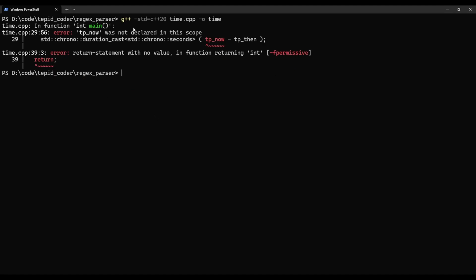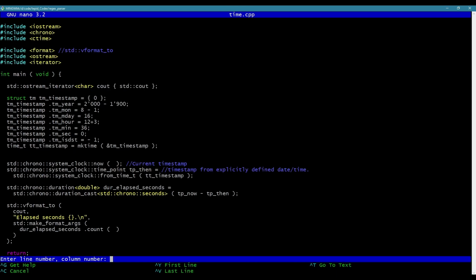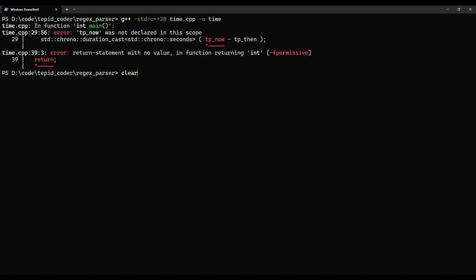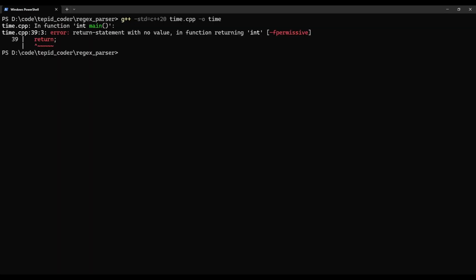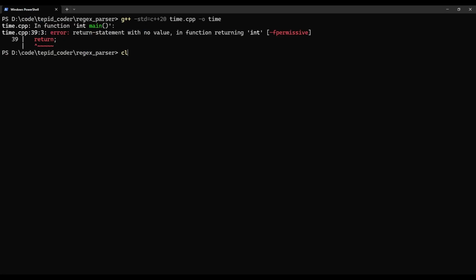Okay. Error: TP now is not declared in the scope on line 29, so no. So where did I define TP now? Ah, right. std::chrono::system_clock::time_point TP equals that. This is TP now equals that. Okay. This is quite verbose. Okay, I got a return from main. Sure. Fair enough.